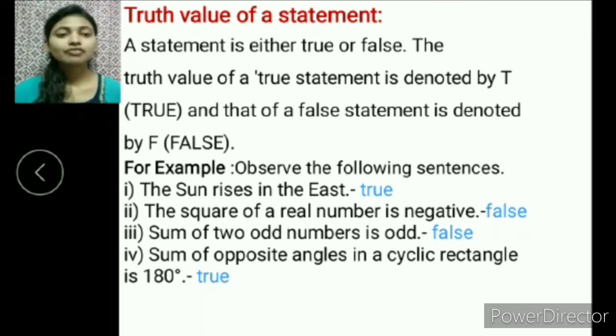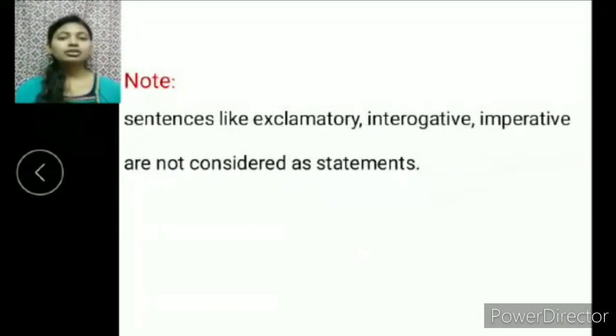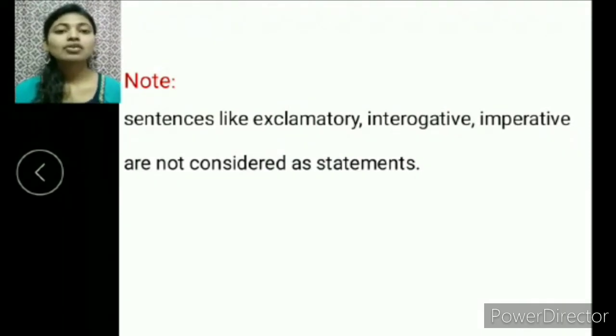This is a false statement and the truth value is F. The sum of opposite angles in a cyclic quadrilateral is 180 degrees. This is a true statement and the truth value is T. Sentences like exclamatory, interrogative and imperative are not considered statements. We cannot assign a truth value to these sentences.